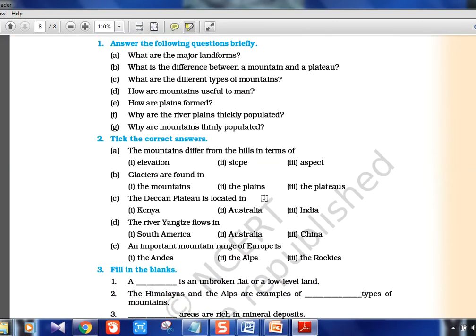Few MCQs. Mountains differ from the hills in terms of elevation. Glaciers are found in the mountains. Deccan Plateau is located in India. River Yangtze flows in China. The important mountain range of Europe is Alps. Andes is in South America and Rockies is in North America.